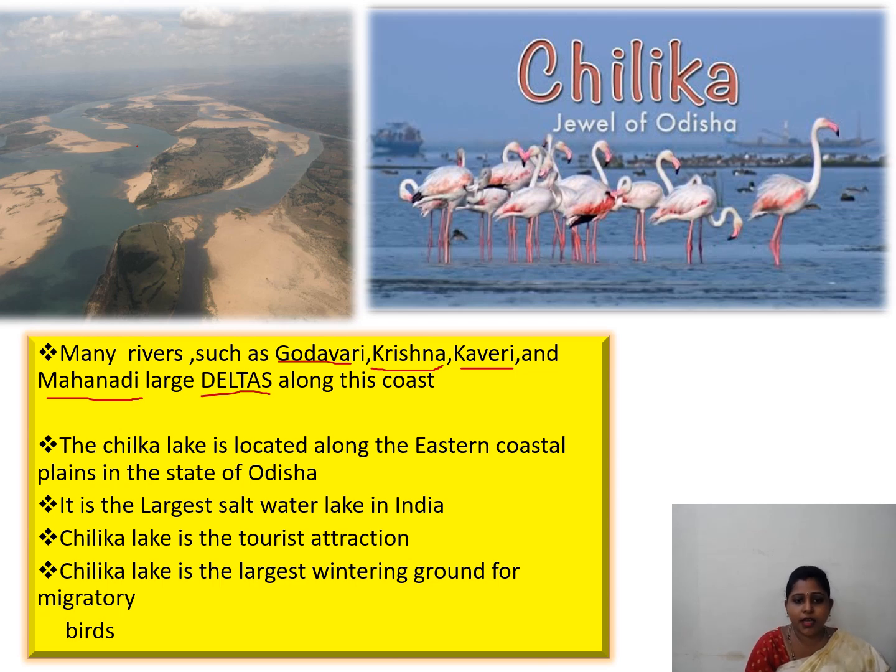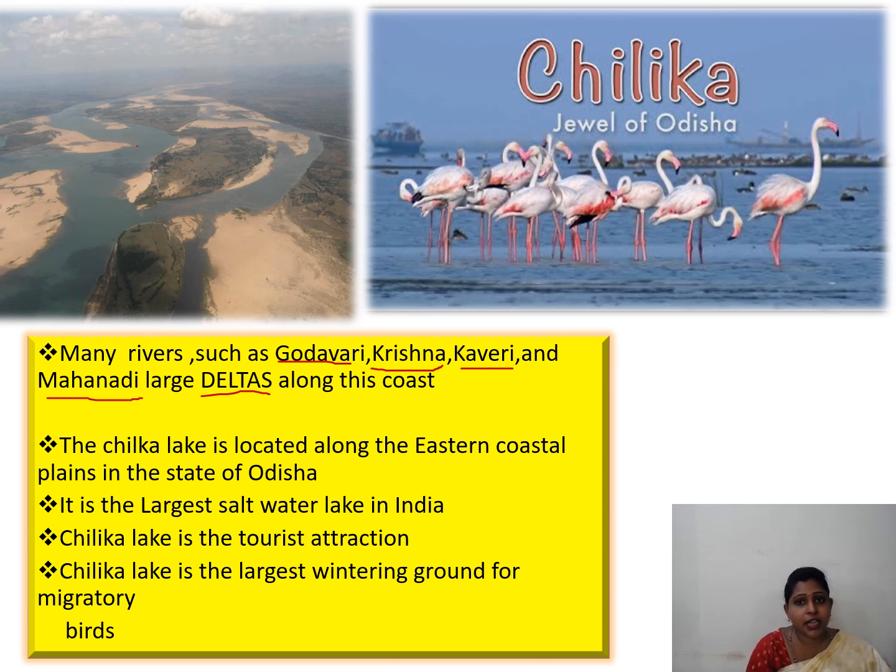The Chilka Lake is located along the eastern coastal plains in the state of Odisha. Here you can see this is Chilka Lake. It is the largest salt water lake in India.